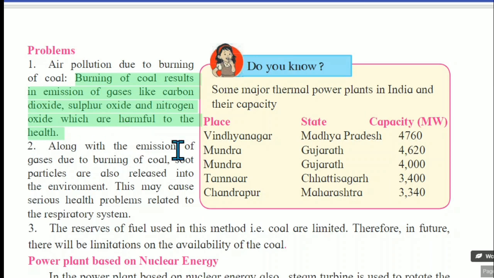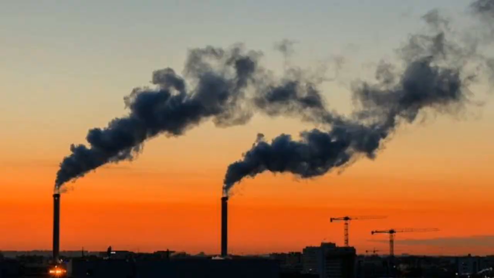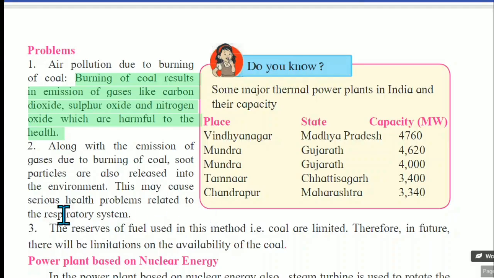Second one, along with the emission of gases due to the burning of coal, soot particles are also released into the environment. What are soot particles? Black carbon. When coal is burned, these soot particles are also released, and this may cause serious health problems related to the respiratory system.